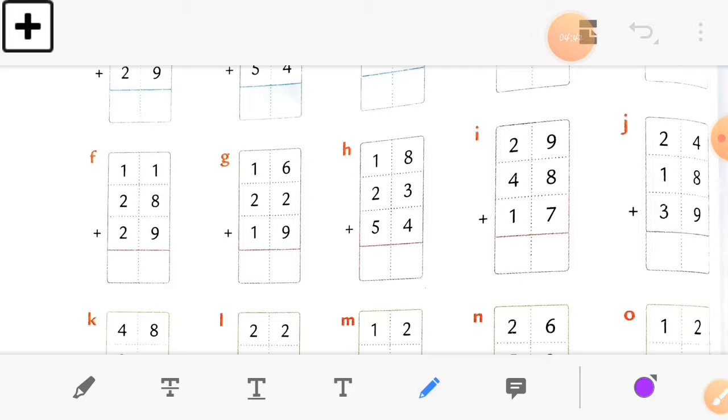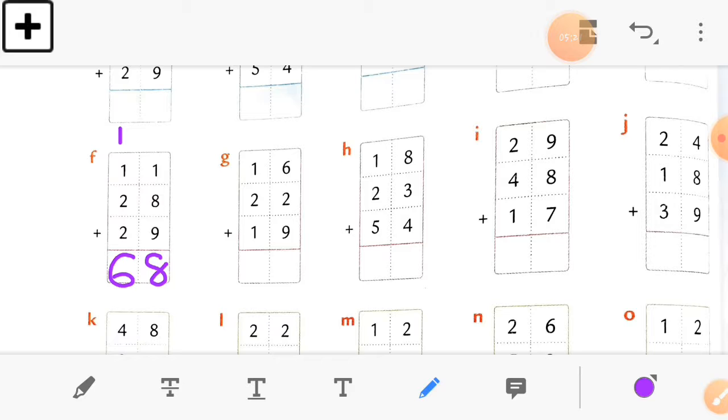Let's start with sum number F. In sum number F, you can see the ones column, which is 1 plus 8 plus 9. 1 plus 8 plus 9 is equal to 18. In this 18, 8 stays and one will come as a carry forwarded number. Now at the tens column, which number will come? 2 plus 2 plus 1, 5 plus 1, and the tens column will get the answer 6. Just write it down in your book. Yes, this is our answer, 68.